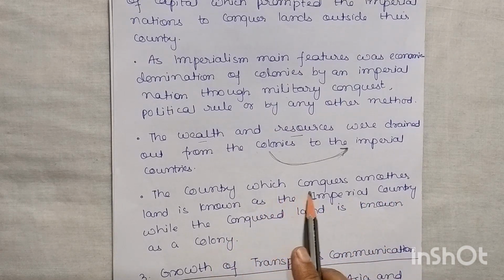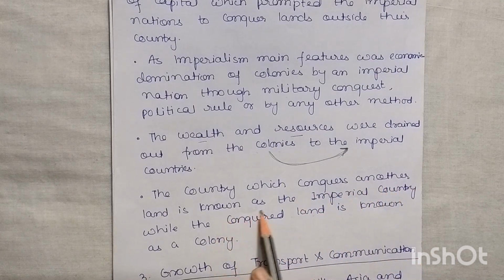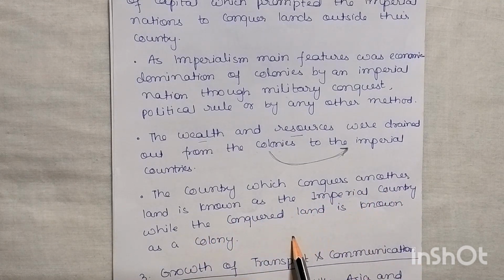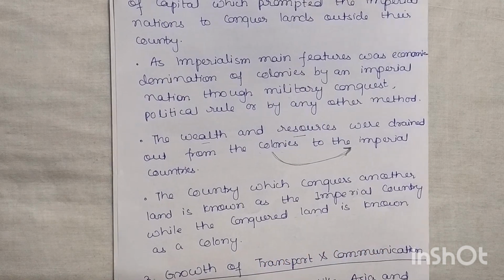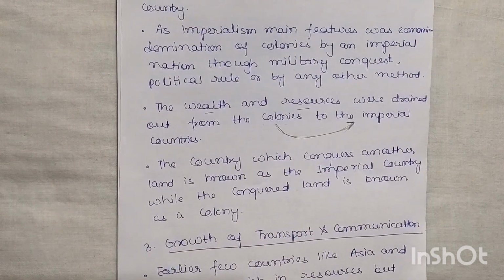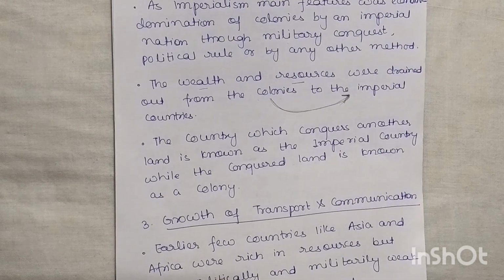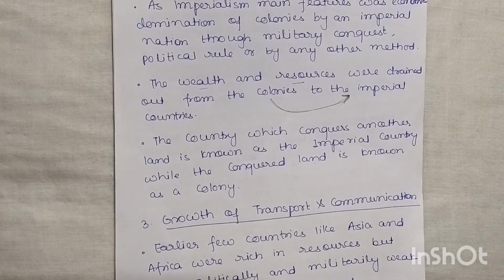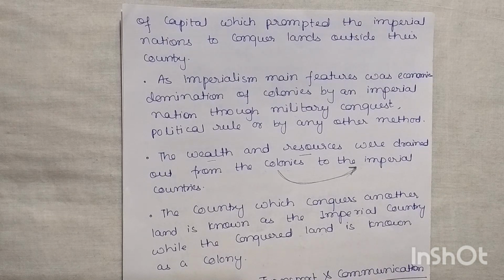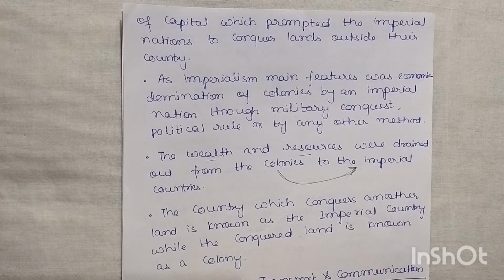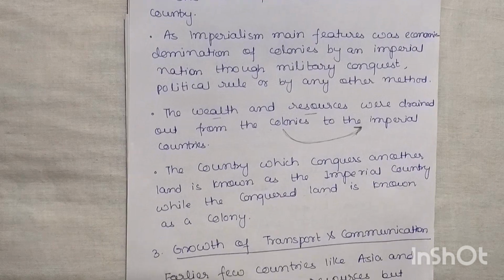So those countries which conquer another land are known as imperial countries, while the conquered land is known as a colony. So colonialism is the second reason for the rise of imperialism. Since they want to take the wealth and resources, they make colonies of the areas they conquer in the other country, and this is another reason.